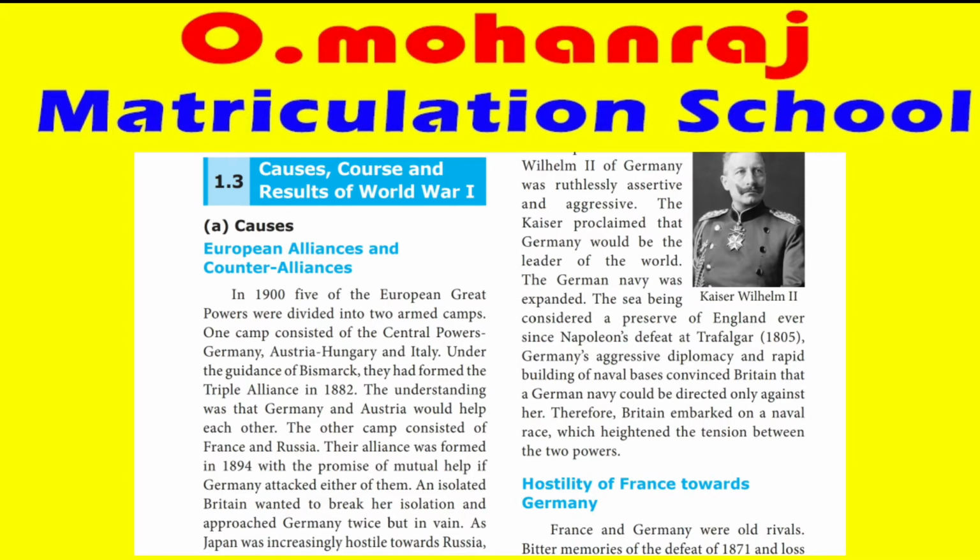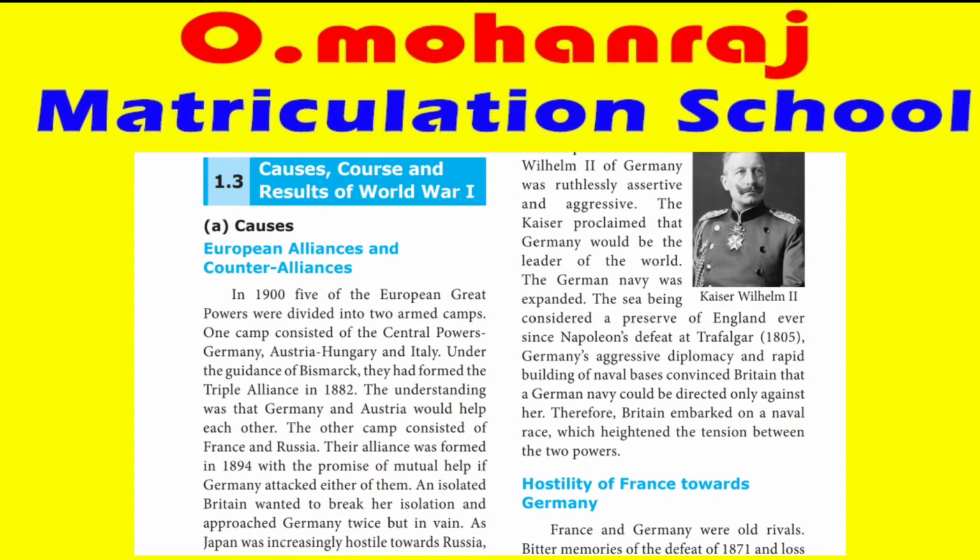These places were combined together and formed the Central Powers under the guidance of Bismarck. He was the main person in Germany. Under his guidance they formed an alliance because they are three in number. They formed the Triple Alliance in 1882. The understanding was that Germany and Austria would help each other. The other camp consisted of France and Russia.